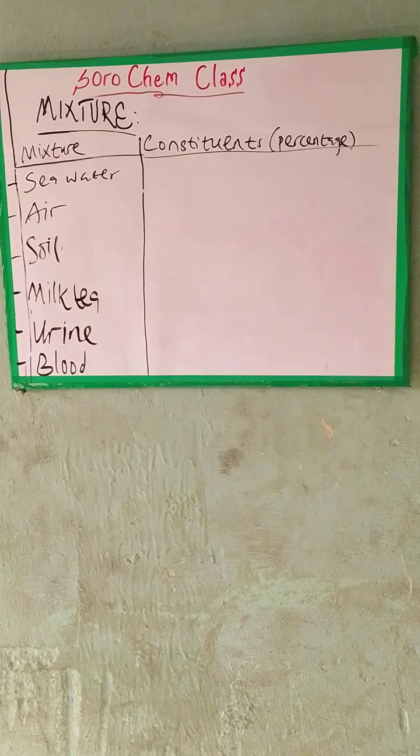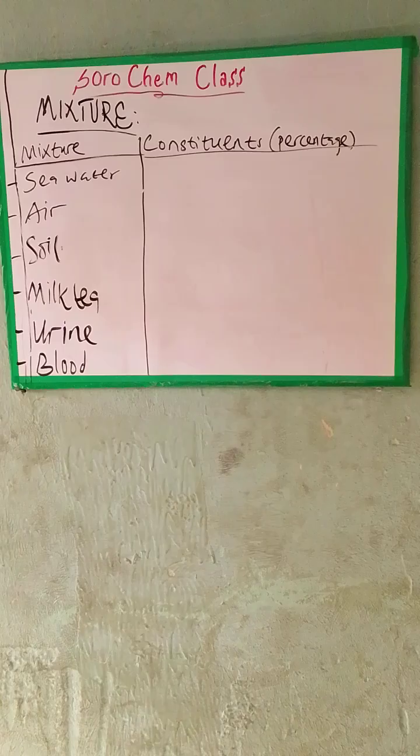If you can remember, in our previous class we discussed mixture, where we saw that a mixture is made up of two or more substances physically joined together. And in today's class, we are going to see some examples of mixtures with the constituent substances they entail and some percentages of some substances in that mixture.